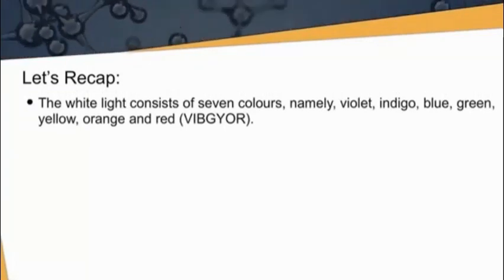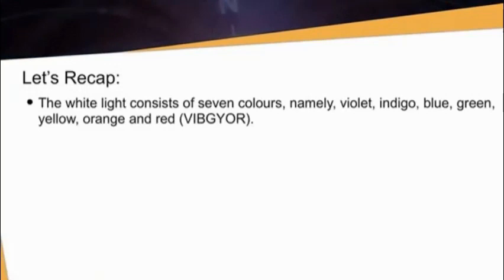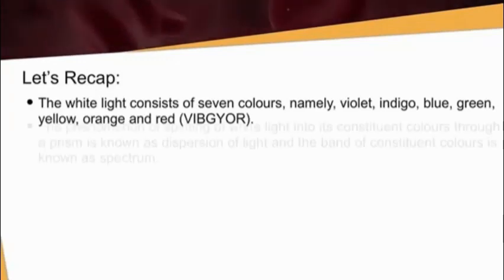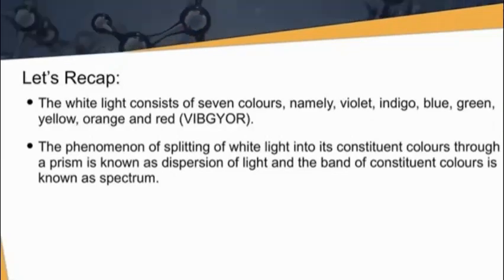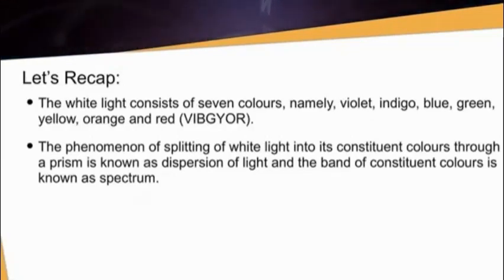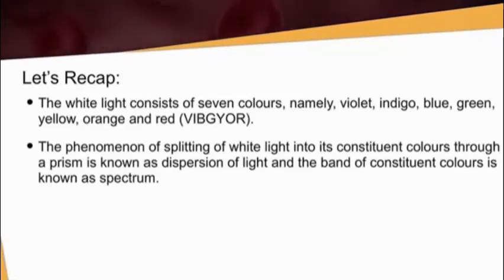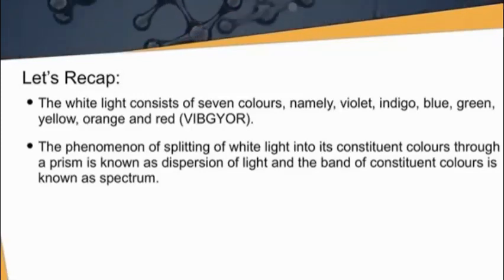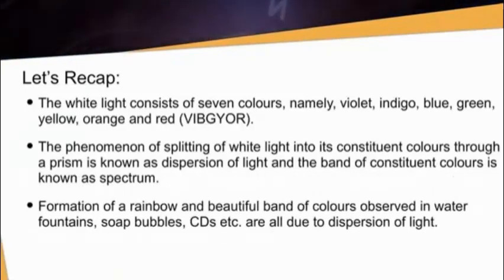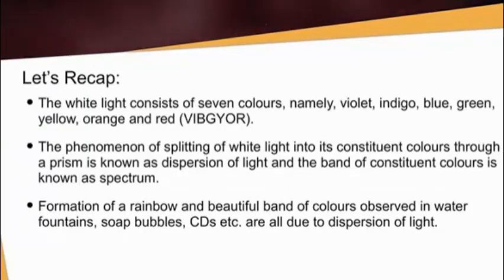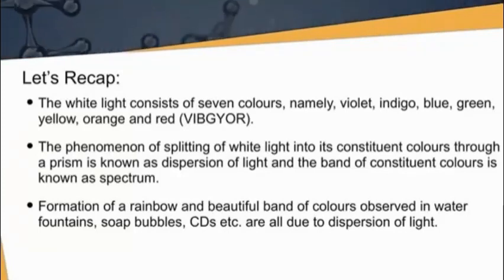Let's recap. White light consists of seven colors, namely violet, indigo, blue, green, yellow, orange, and red, with the acronym we gave. The phenomenon of splitting of white light into its constituent colors through a prism is known as dispersion of light, and the band of constituent colors is known as the spectrum. The formation of a rainbow and the beautiful bands of colors observed in water fountains, soap bubbles, CDs, etc. are all due to the dispersion of light.